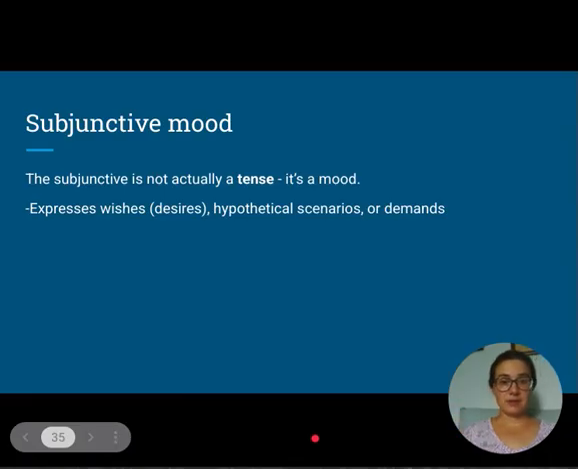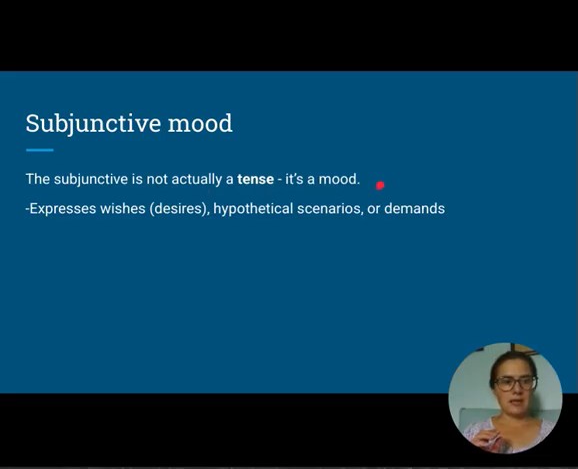Today we're going to talk about the subjunctive mood. Now I'm lumping this in with our verbs because sometimes we think about it as a verb tense, but it's not actually a tense, it's called a mood. So as you can see here, I wrote the subjunctive is not actually a tense, it's a mood. And this is used in other languages too, like French and Spanish. It's used to express wishes and desires, hypothetical scenarios or demands.